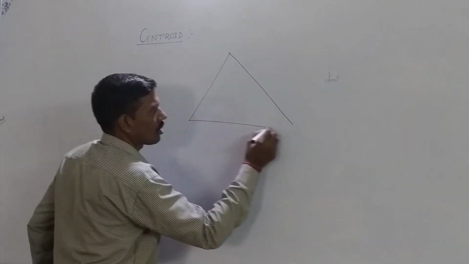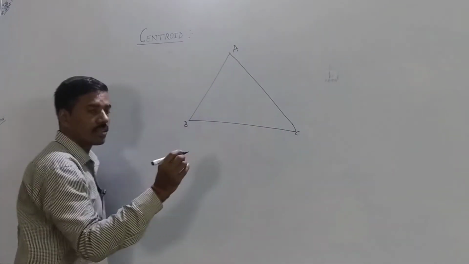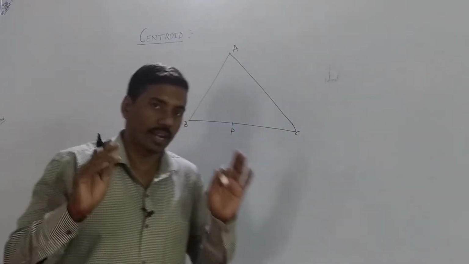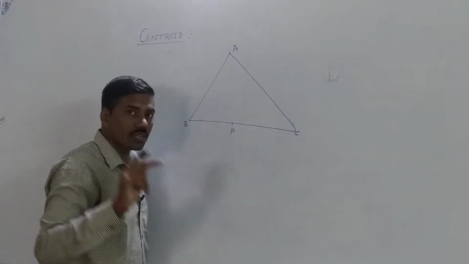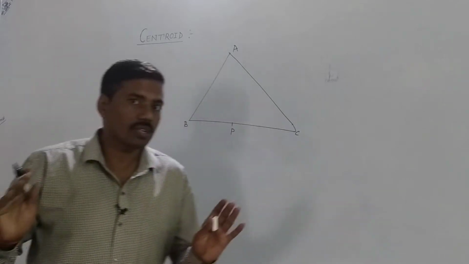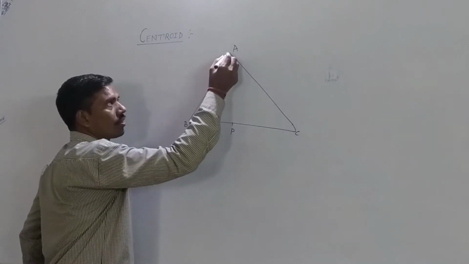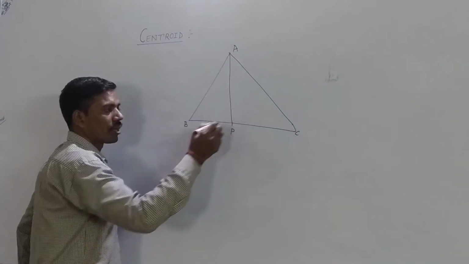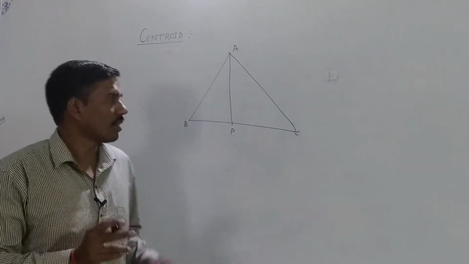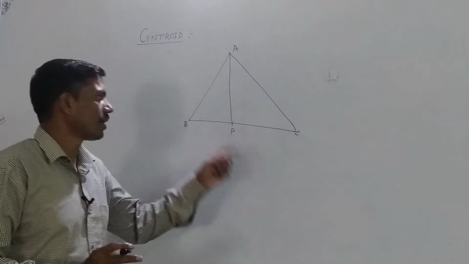Okay, this one is our triangle ABC. Let point P be the midpoint of side BC, and we know that side BC is the opposite side of vertex A. If we join vertex A to the midpoint P, then we get a line segment AP. Then this line segment AP is known as the median of side BC.